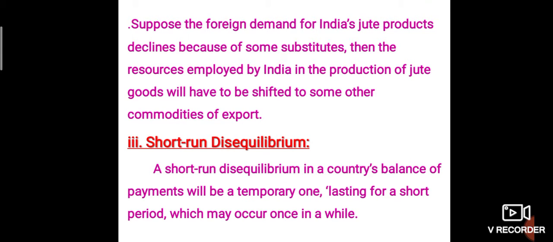Suppose the foreign demand for India's jute products declines because of some substitutes, then the resources employed by India in the production of jute goods will have to be shifted to some other commodities of export. For example, if India's jute products are substituted with some other goods, then exports of jute products decline, so production must be shifted to some other product which is more in demand for export.